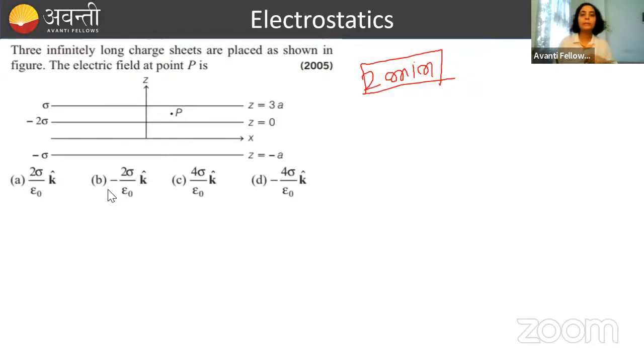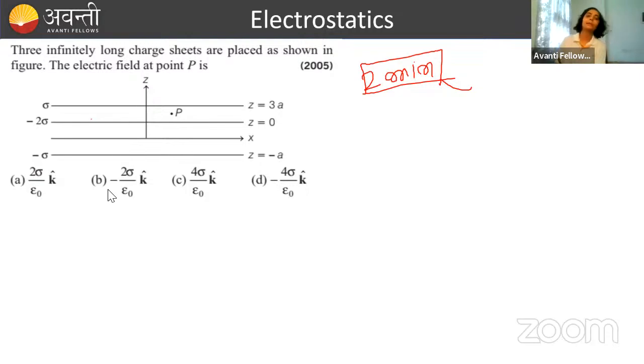First, try to see whether you will consider this plane as conducting or non-conducting. If you look at it carefully, nothing is mentioned. If nothing is mentioned, go for non-conducting. Also, it is not shown in the diagram that charge is distributed on both sides. So consider it as non-conducting.